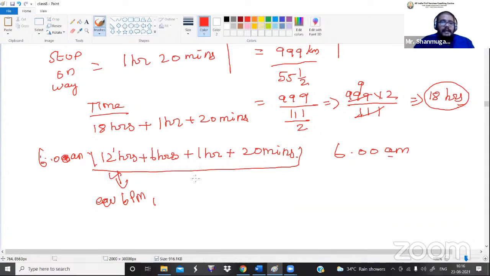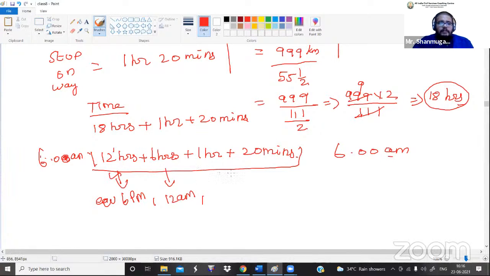So midnight 12 means it is a time of the next day. So what do we have to write, AM or PM? Definitely AM. So 6 hours gives 12 AM.